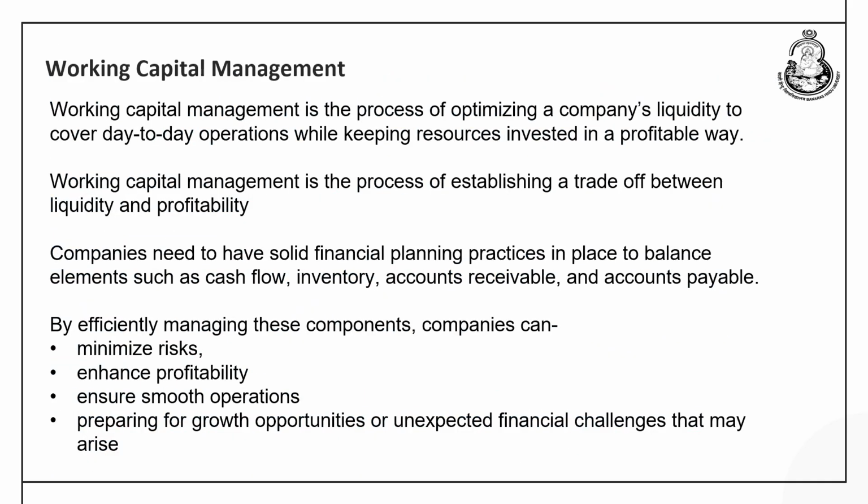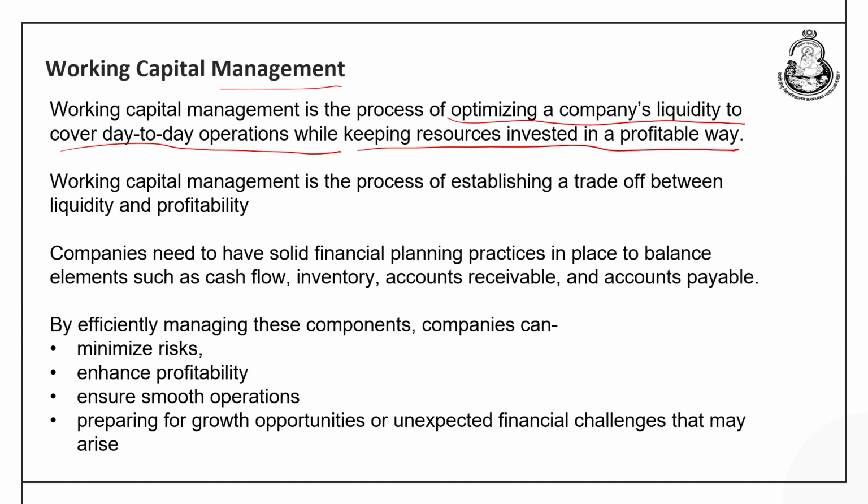But these challenges can be handled by having a very efficient working capital management process. And what is this process? This is a process of optimizing a company's liquidity to cover day-to-day operations while keeping the resources invested in a profitable way.